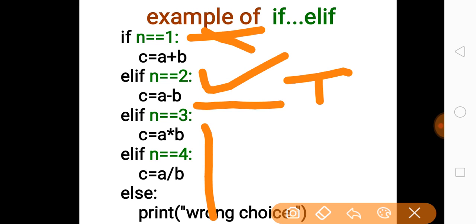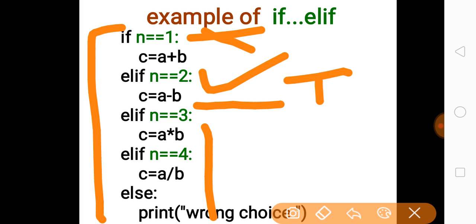That means condition 1 fails, condition 2 fails, condition 3 fails, then only condition n equal to 4 will be checked. And if any condition gets true, then the execution of the program exits that particular if else block, and whatever is written after the if else block will run.